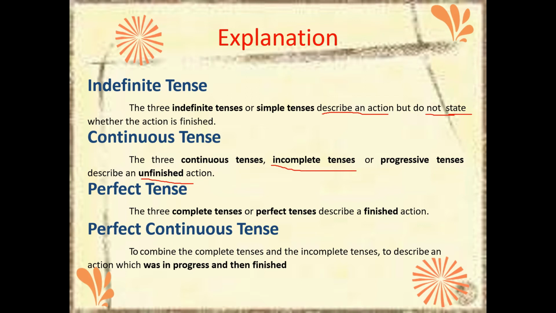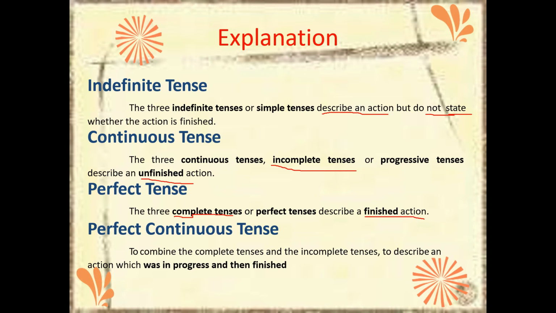Here they describe an action, but it is not an adjective, it is not an adverb. It tells about the action. Second, continuous is unfinished action. Then perfect tense is complete tenses or finished actions.